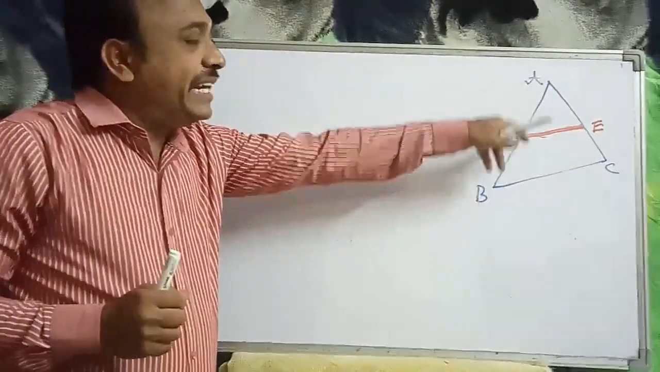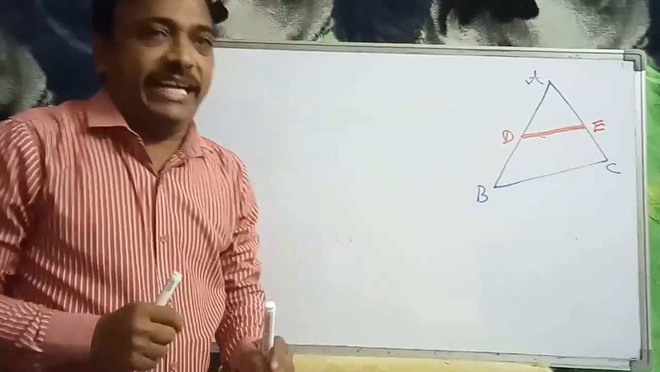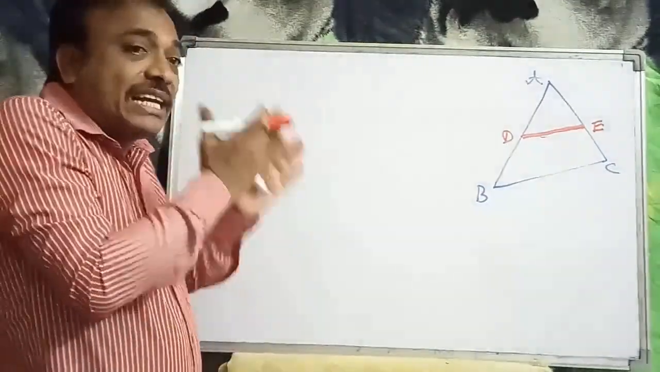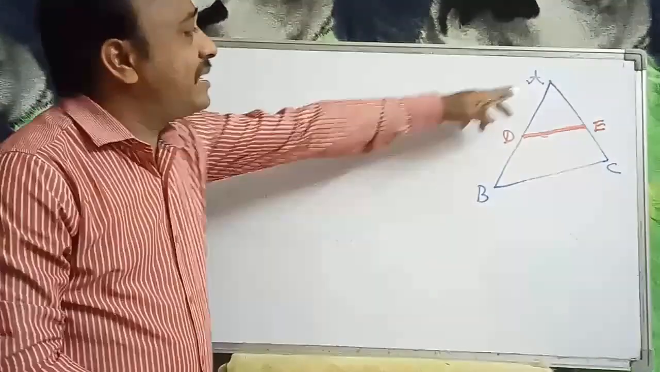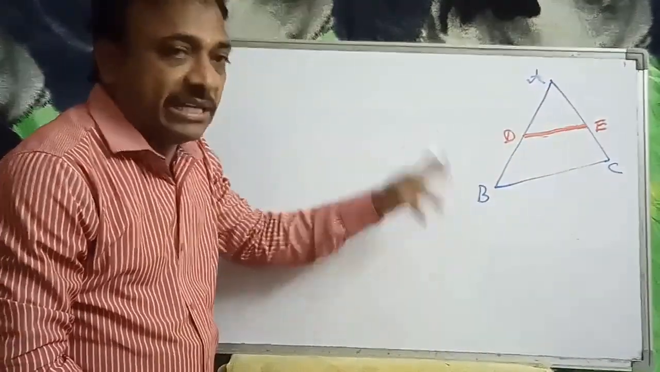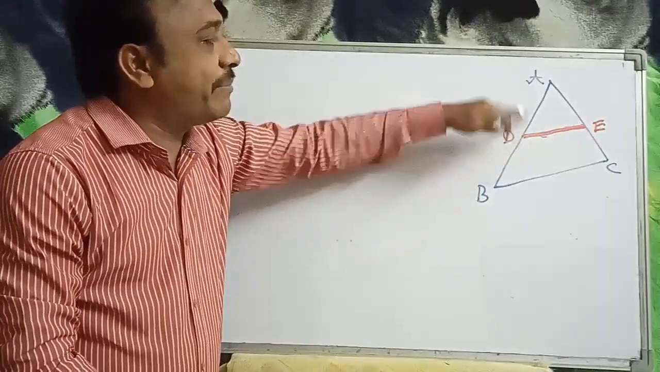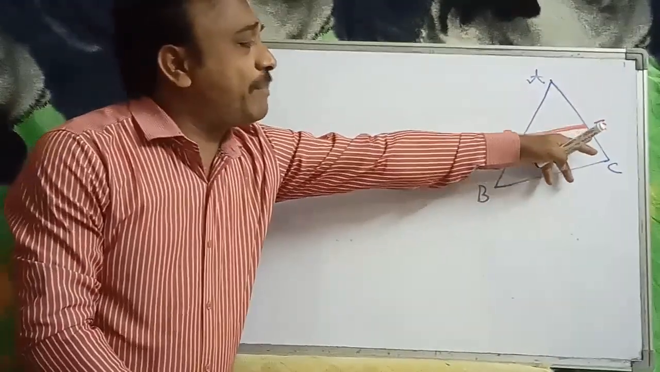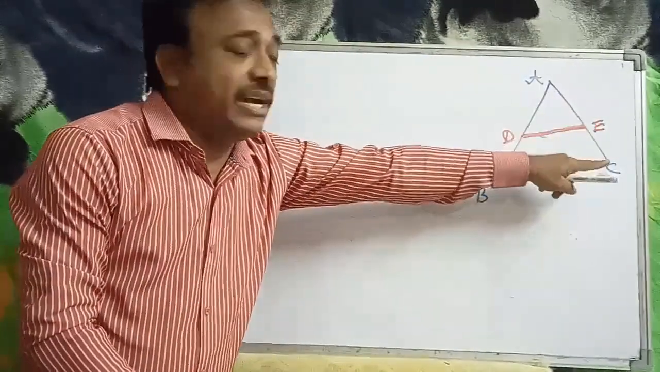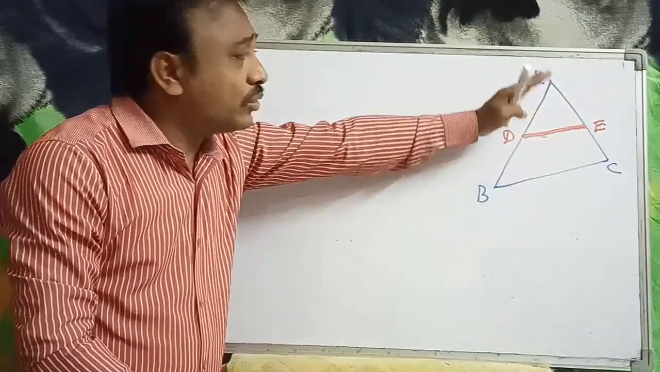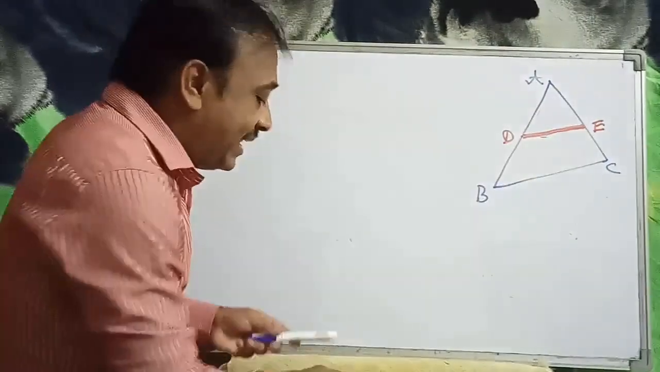Now this line intersects AB at D and AC at E. We have to prove that it divides the other two sides in the same ratio. D is dividing the line segment AB into AD and DB. E is the point dividing the line segment AC in the same ratio, that is AE and EC. So we have to prove AD by DB is equal to AE by EC.